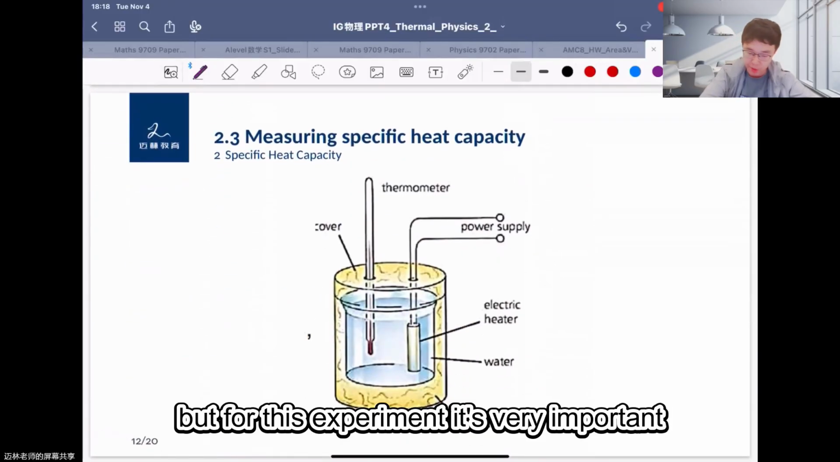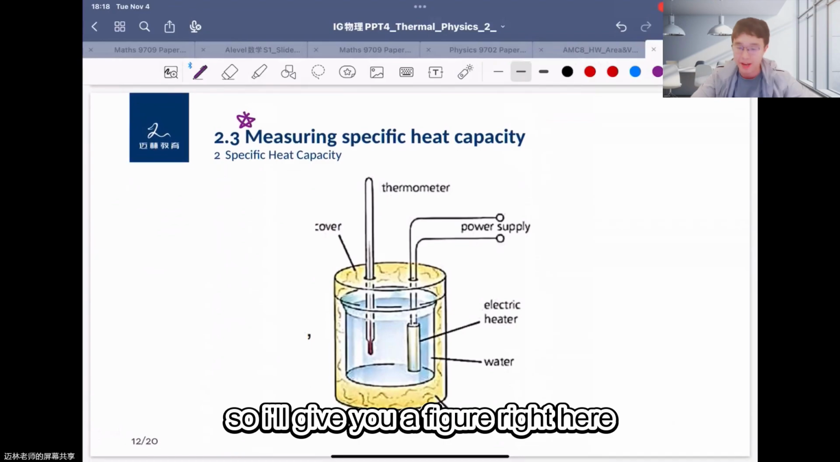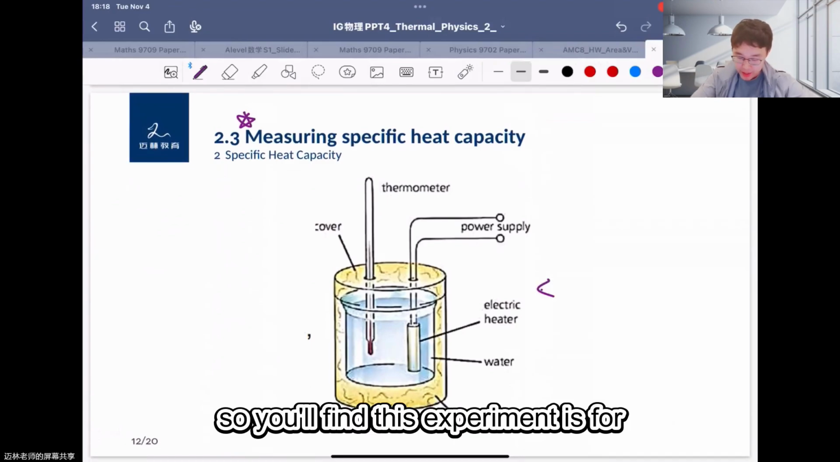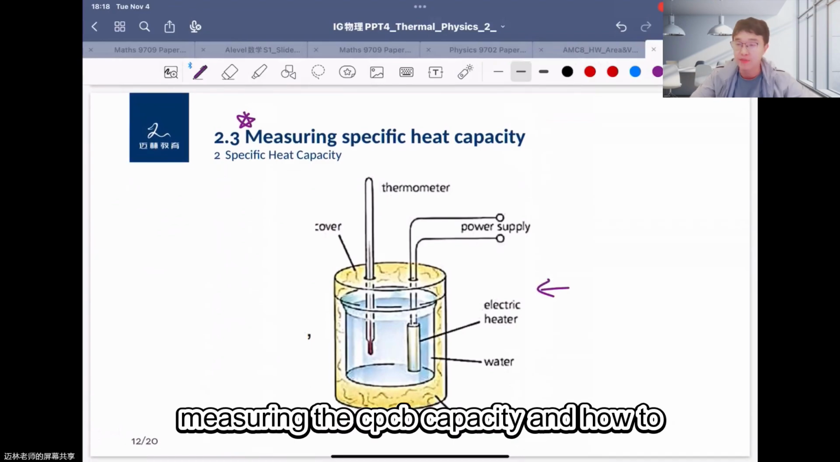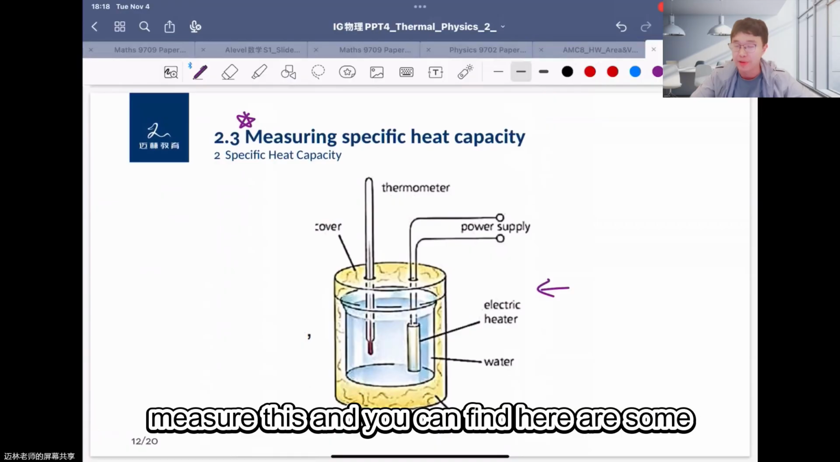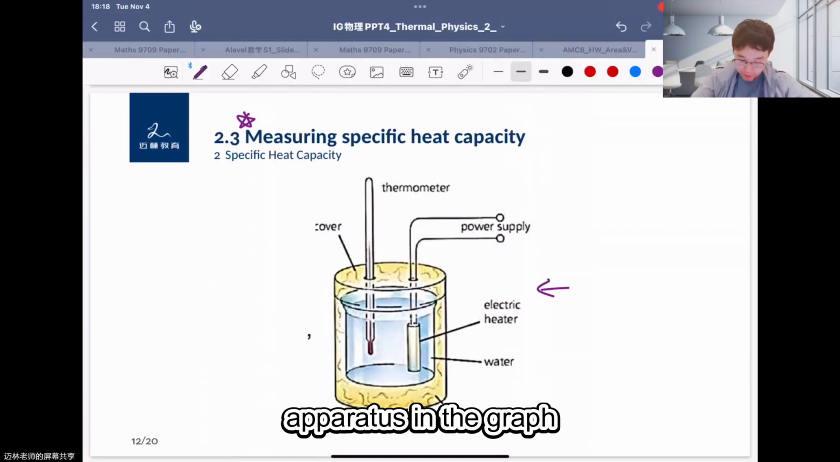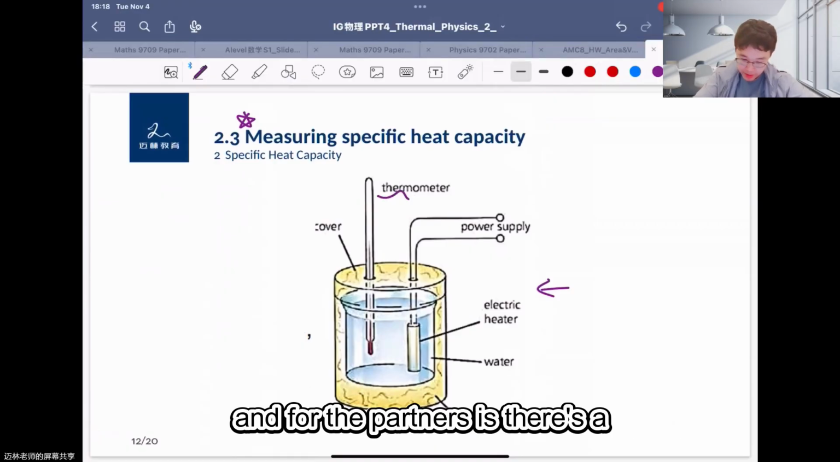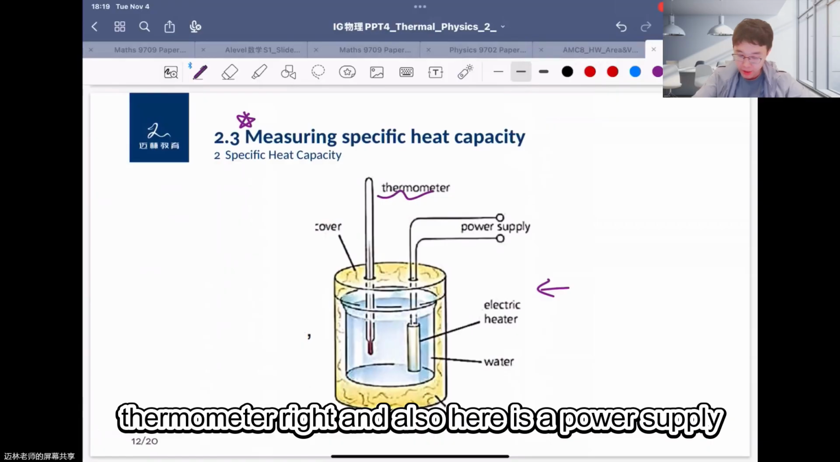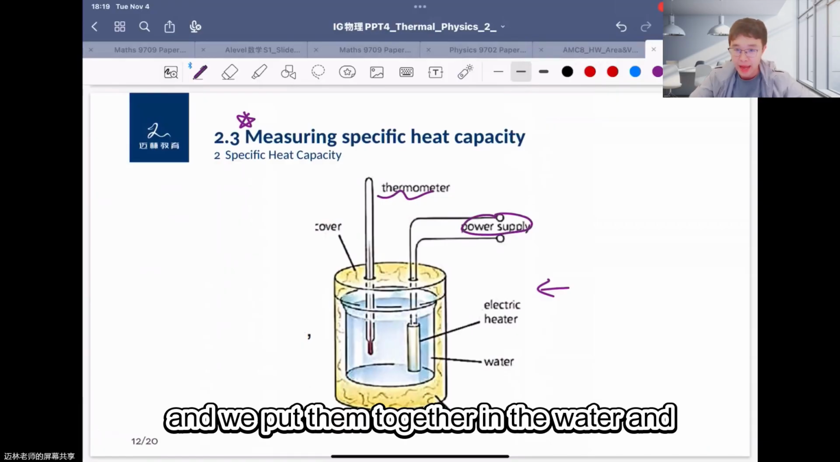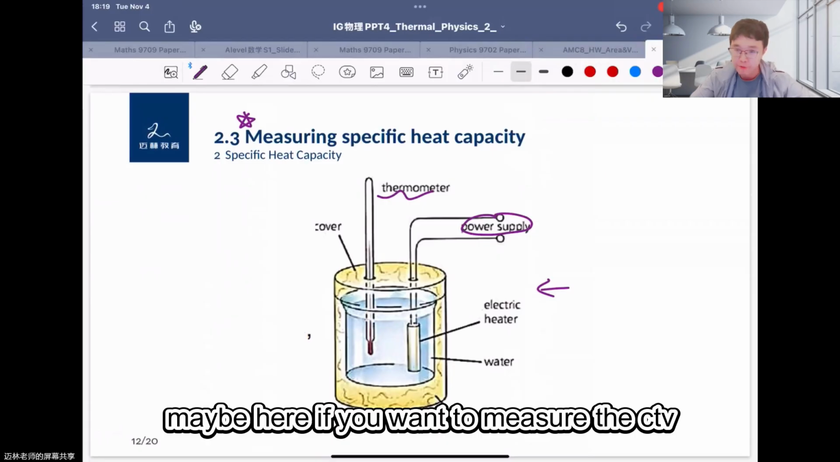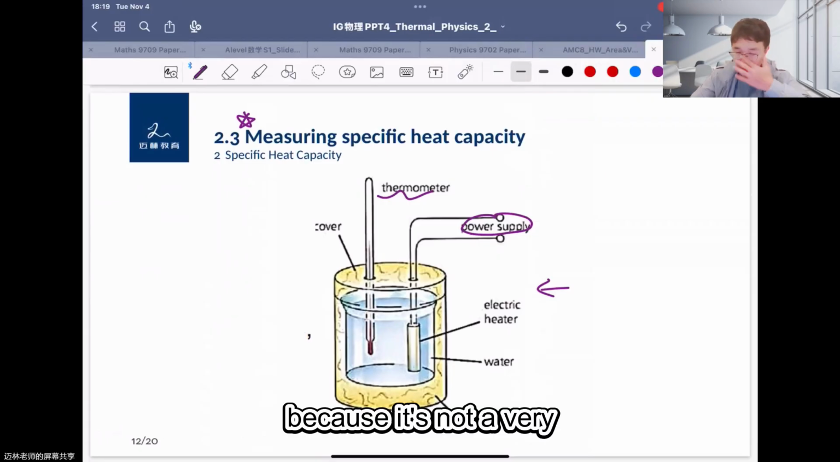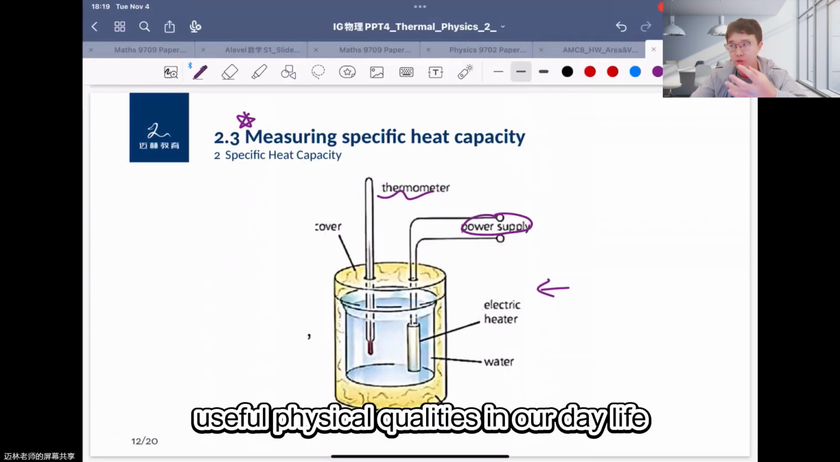But this experiment is very important, so I give you a figure right here, okay? You can find this experiment is for measuring the specific heat capacity and how to measure it. You can find some apparatus in the graph. The first apparatus is a thermometer, right? And also a power supply. And we put them together in the water. And if you want to measure the specific heat capacity, because it's not a very useful physical quantity in our daily life, right?